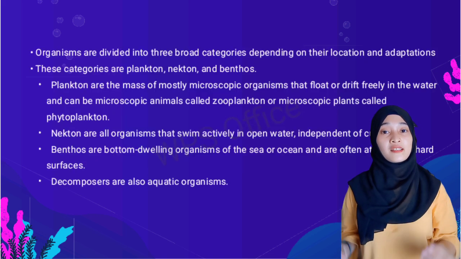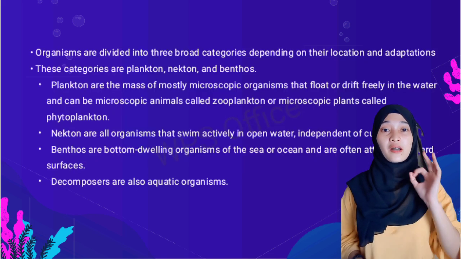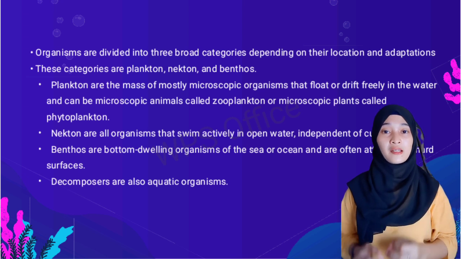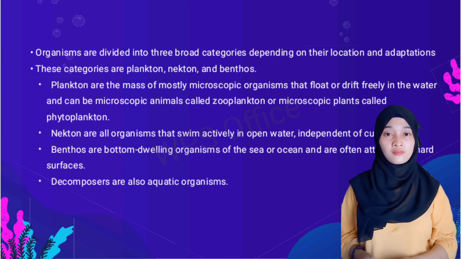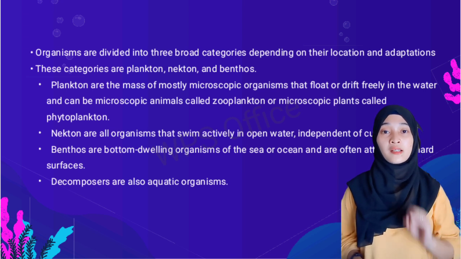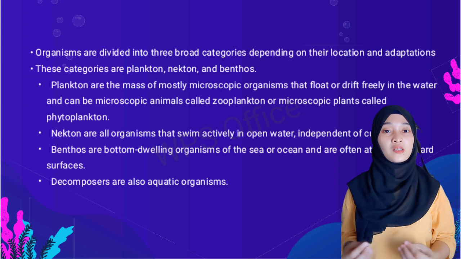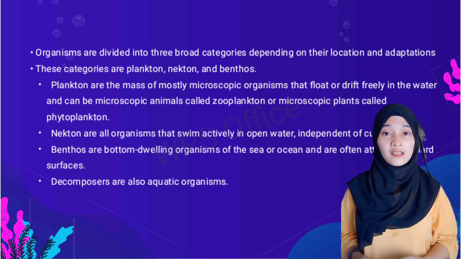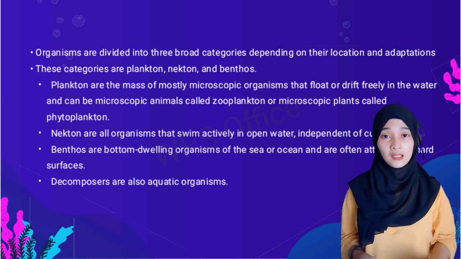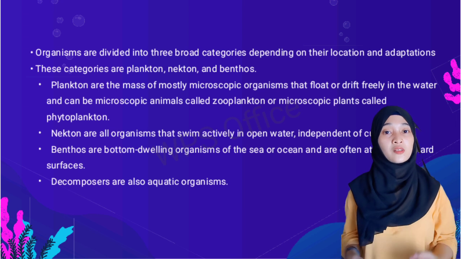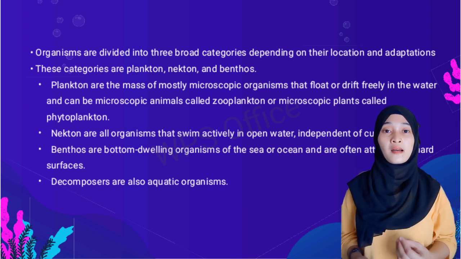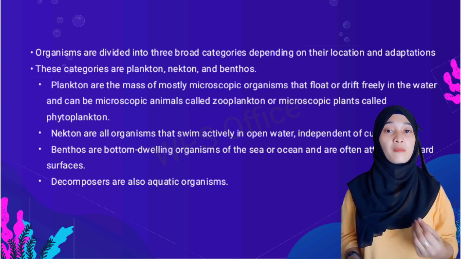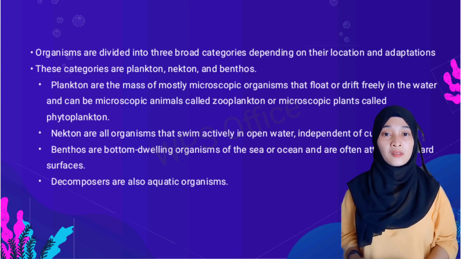The organisms in aquatic ecosystems are divided into three categories depending on their location and adaptations. These categories are plankton, nekton, and benthos. Plankton are the microscopic organisms that float or drift freely in the water. It could be zooplankton or phytoplankton. While nekton are organisms that swim actively in open water, independent of water currents. Benthos are the bottom-dwelling organisms of the sea or ocean.